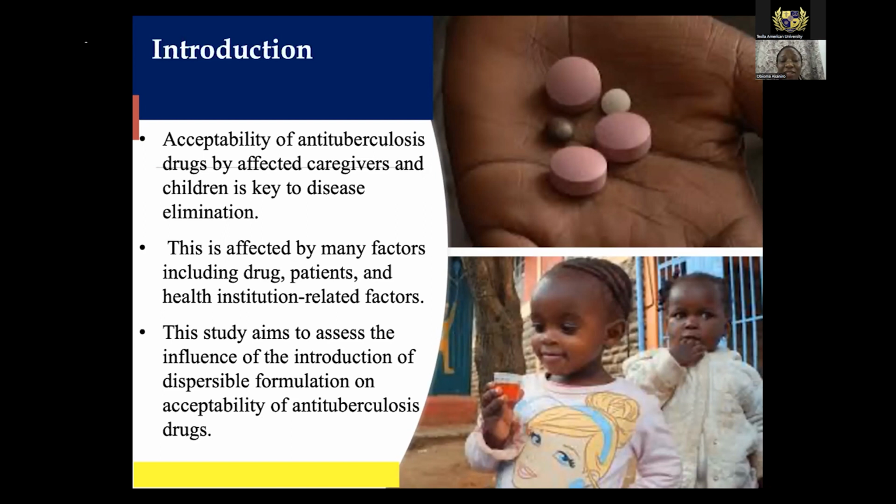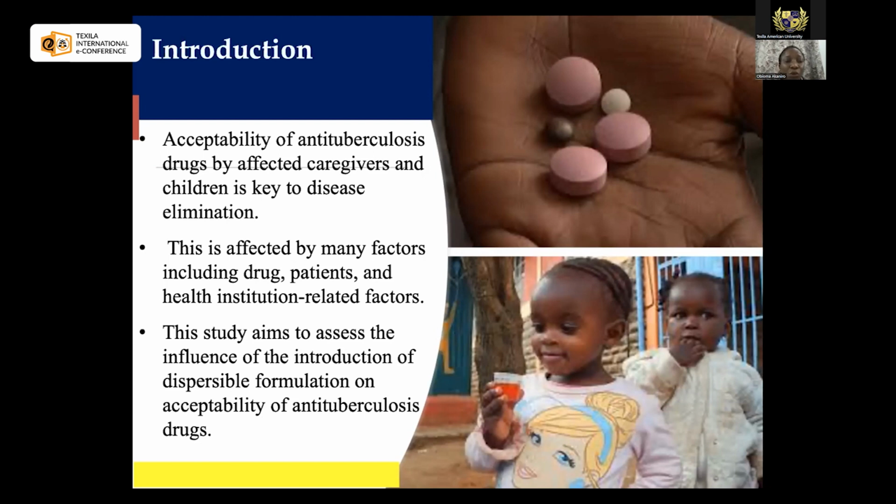Also, children are an important factor in the burden in Nigeria. Previously, these children were treated with the same drug formulation as adults, only that theirs would be ground, mixed with water and given to them. We call it the old loose drug formulation, in which, as the picture shows, they gathered each of the drugs, the rifampicin, the isoniazid, the ethambutol, and ground them for the children and mixed with water to be given.